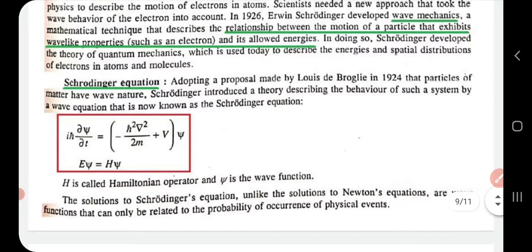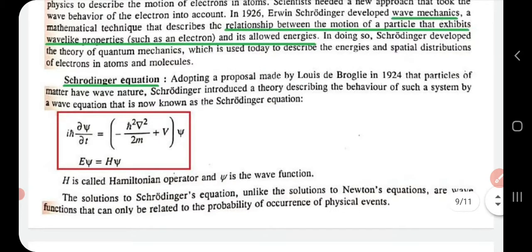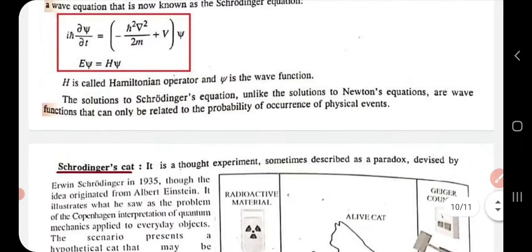It is given by i h cross dou psi by dou t equal to minus h cross square del square by 2m plus V psi, and E psi equal to H psi. Here E is the energy, H is the Hamiltonian operator, and psi is the wave function.